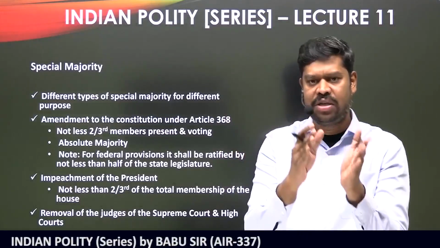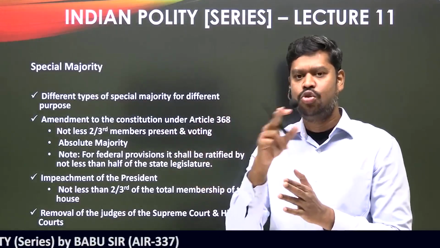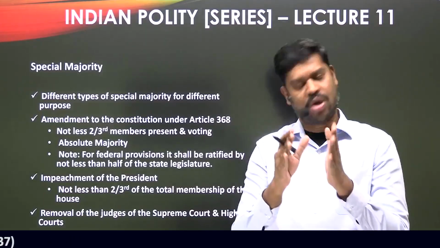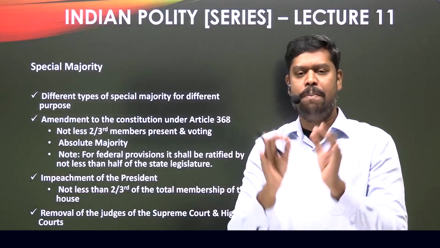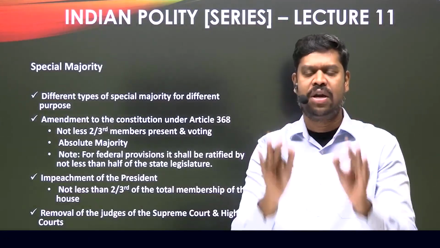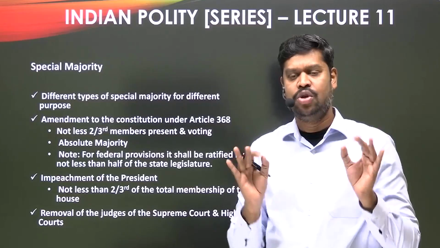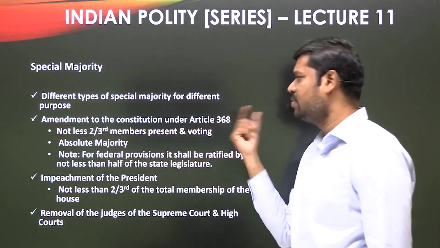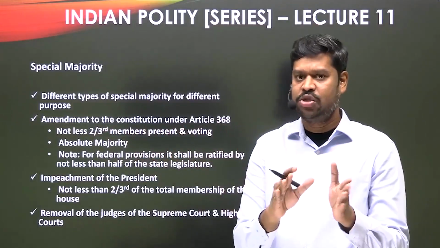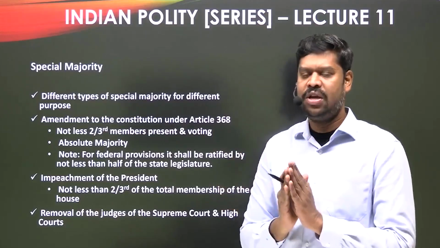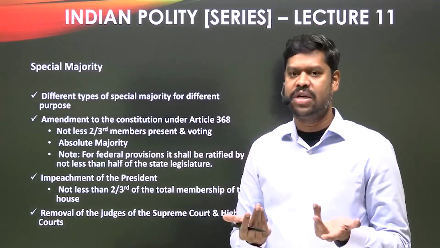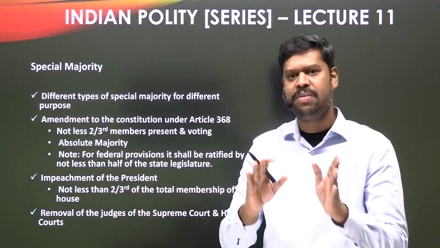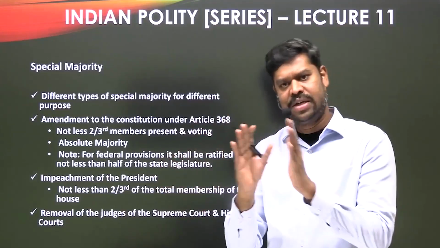So what would be not less than 2/3 of 450? That is 2 by 3 into 450, which would be exactly 300. So minimum 300 members have to support this particular constitutional amendment bill. That is the minimum. It can be more than 300, but it is saying not less than 2/3 of the members present and voting. If it is less than 300, then the condition is not satisfied, and it may not amount to what is called a special majority. So let us assume that minimum 300 members are supporting this particular proposal.